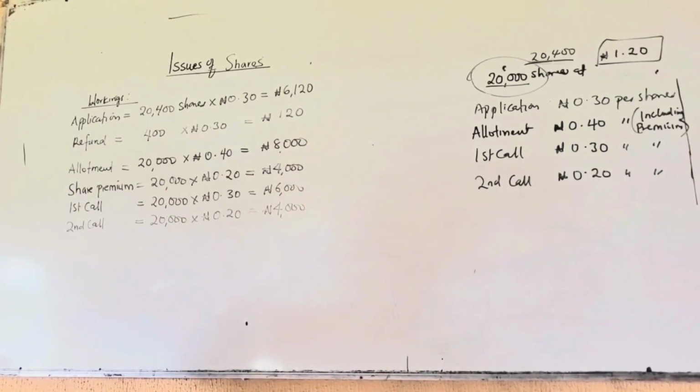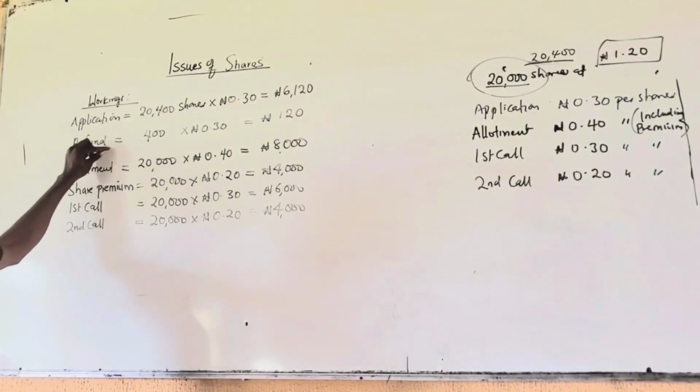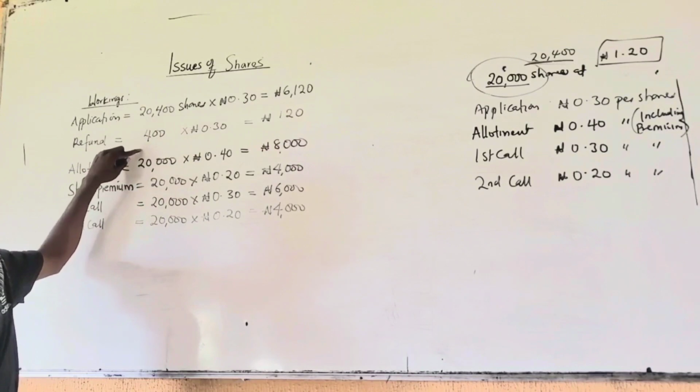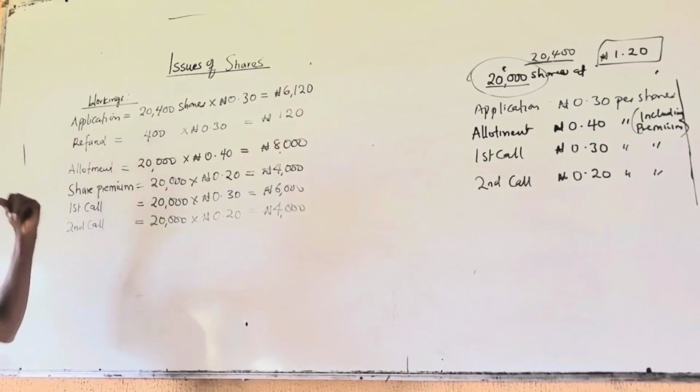So in this example 2, you will learn how to treat a refund for oversubscription and how to treat premium, which was not in the first example.